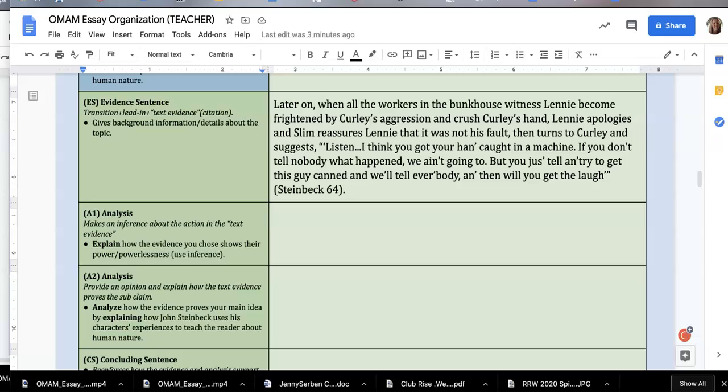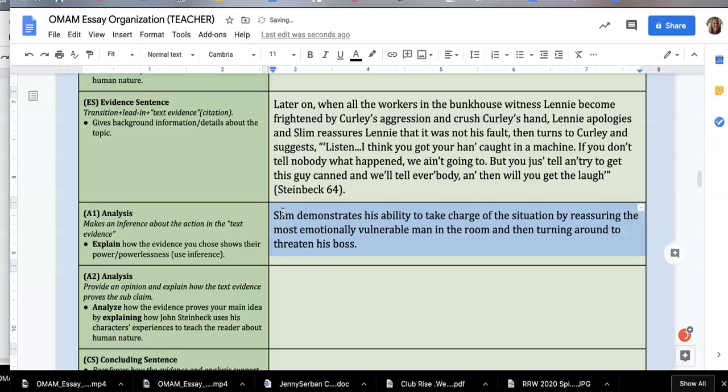So what I decided to do to explain this is my inference, explaining how he is powerful in this moment, is that Slim demonstrates his ability to take charge of the situation by reassuring the most emotionally vulnerable man in the room and then turning around to threaten his boss. So my opinion or my inference has to do with his ability to take charge. That's where he's showing his power. Okay? Then I go on to my second analysis, which talks about how the evidence proves your main idea.